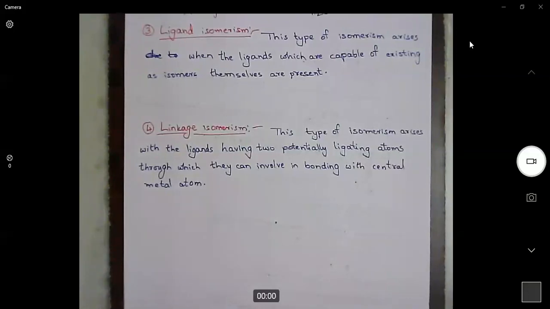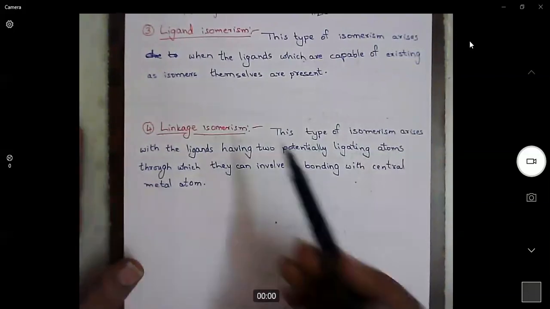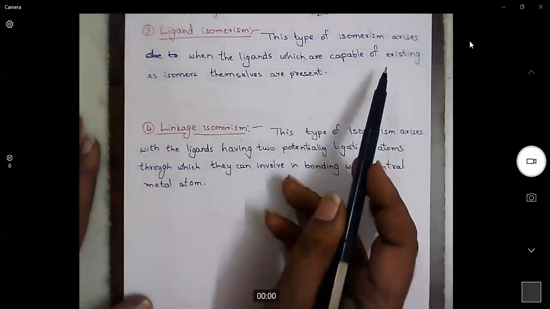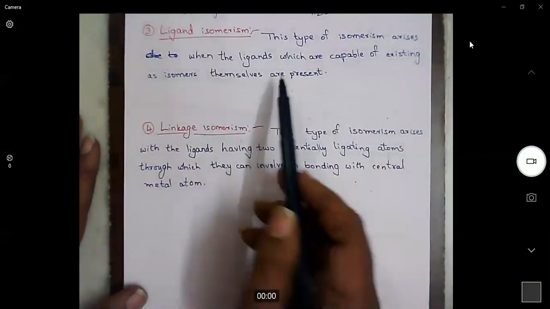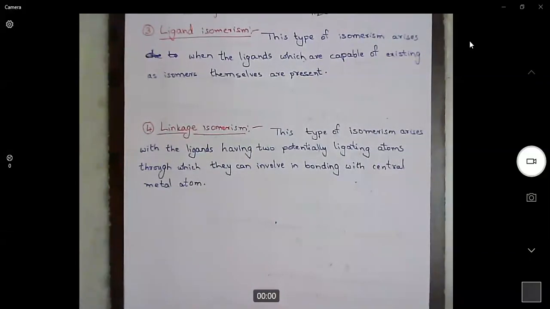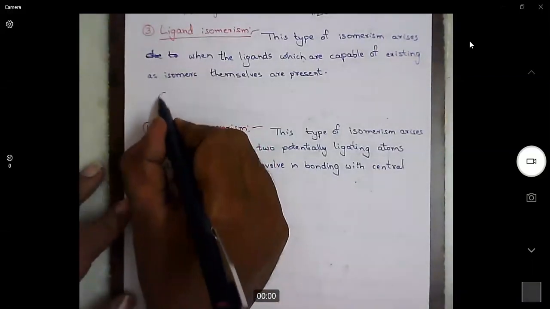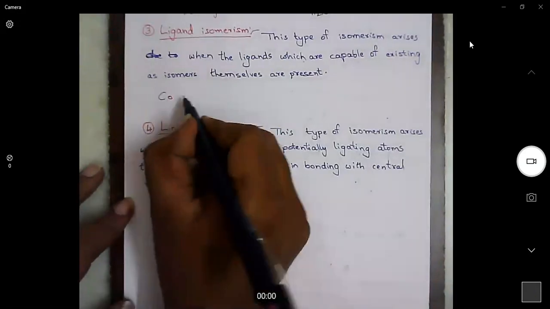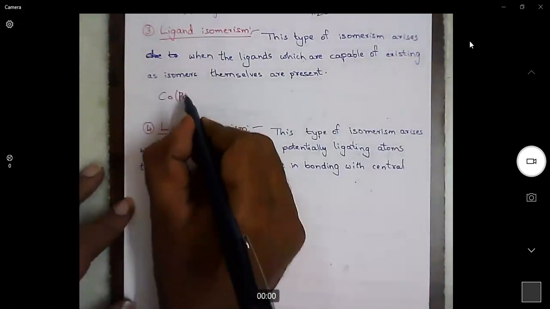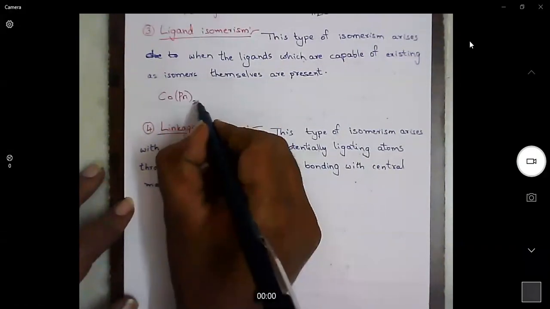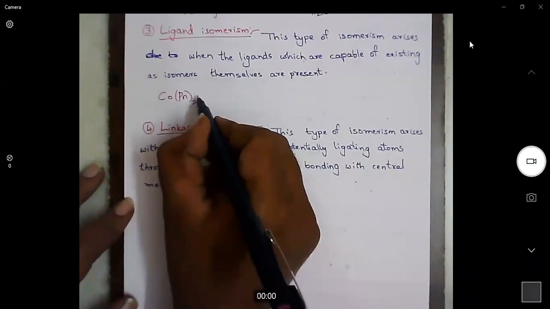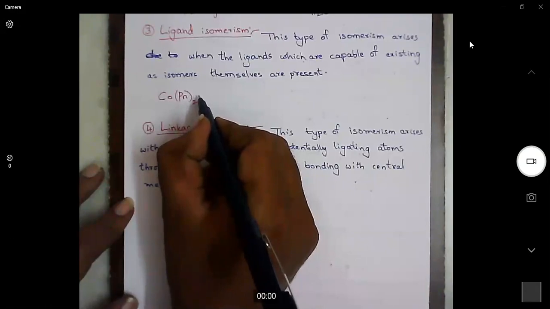What is ligand isomerism? This type of isomerism arises when the ligands which are capable of existing as isomers themselves are present. This is very simple. If the ligands can exist in two different isomeric forms, then those complexes will exhibit ligand isomerism.